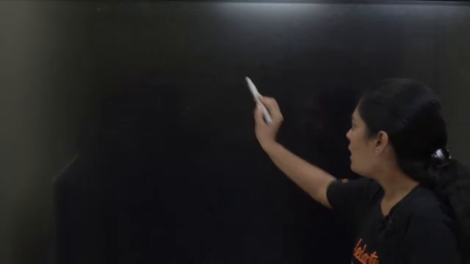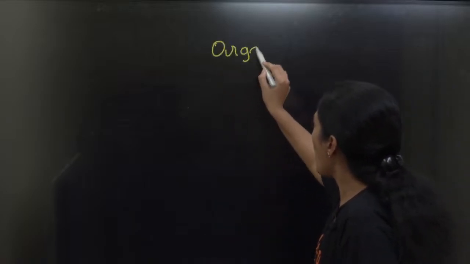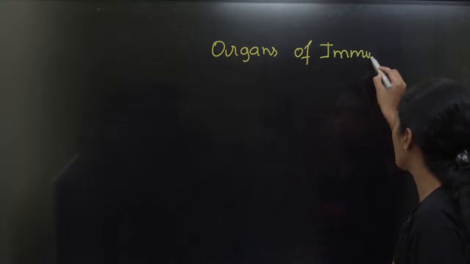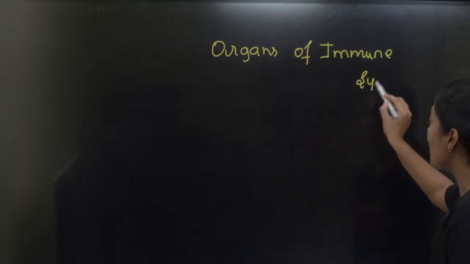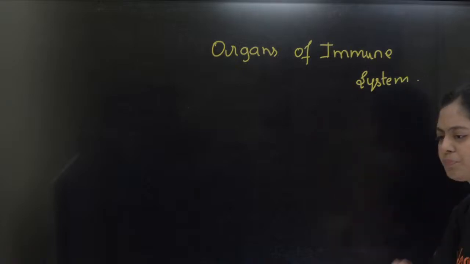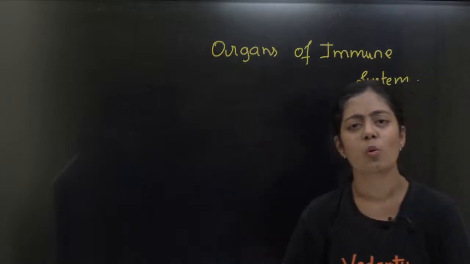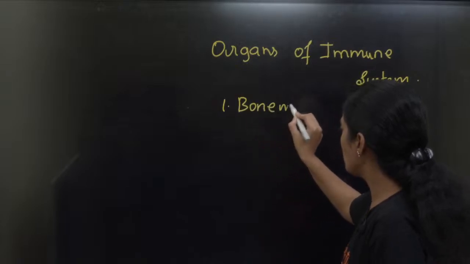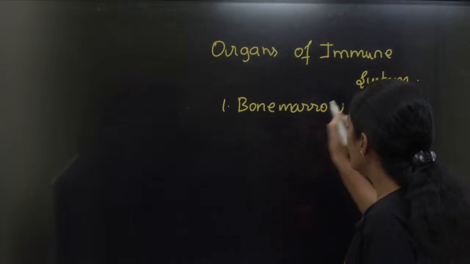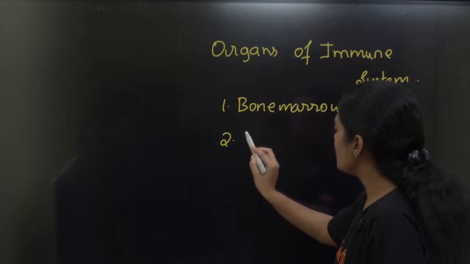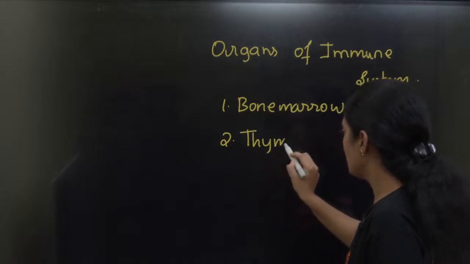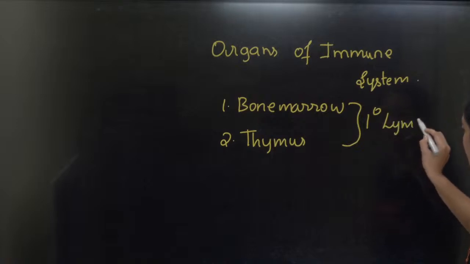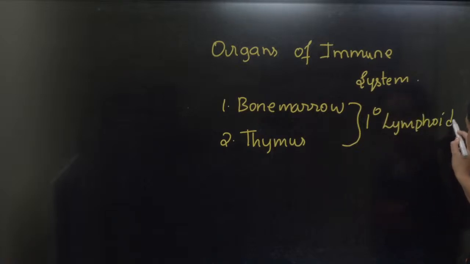Okay, now there will be certain organs of the immune system. சொல்லுங்க பசங்களா, உங்களுக்கு என்ன organ ஞாபகம் வருது நம்ம immune system la? Does anyone remember any organ of the immune system? One by one. What is the organ? The first one is bone marrow. The second one is your thymus. இது ரெண்டு வந்து நான் என்னன்னு சொல்றேன்னா primary lymphoid organs ன்னு சொல்றேன்.